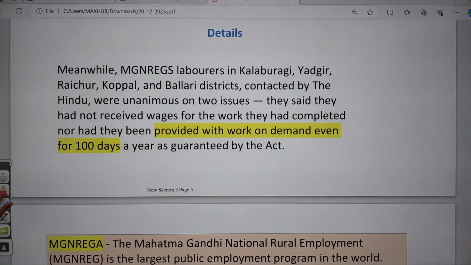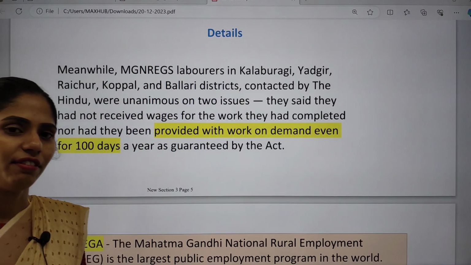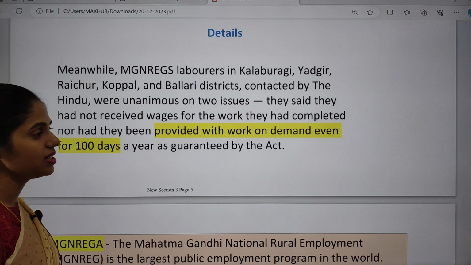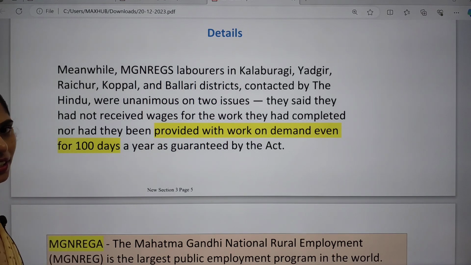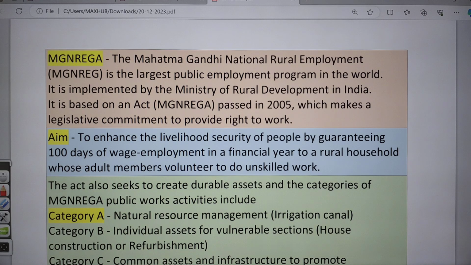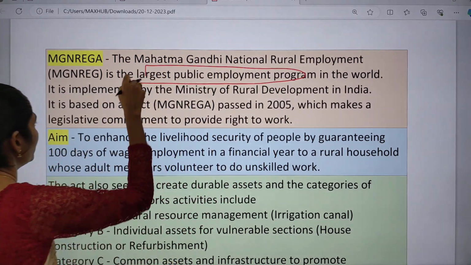If you see the details here, many people from the districts that are not getting rainfall are drought affected. In these areas people used to work under MGNREGA, but if they are not getting work, they are going for other jobs and moving out of the state. MGNREGA is nothing but Mahatma Gandhi National Rural Employment Guarantee Act, and it is one of the largest public employment programs in the world.